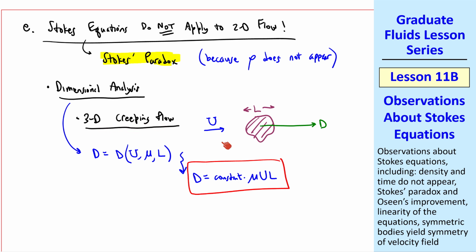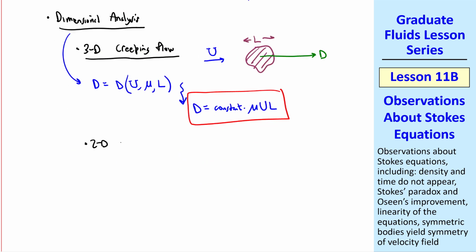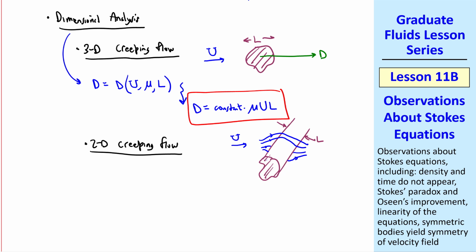Notice, by the way, that for any object of any shape, drag is a constant times mu UL, so drag is proportional directly to mu, and to U, and to L. The constant depends on the shape of the body. Now consider 2D creeping flow. Instead of a 3D object, we now have a 2D object where I'm trying to draw this into the page. Again, if we have some speed and some characteristic length, and if we take a slice or a plane through here, we can imagine a 2D velocity field.